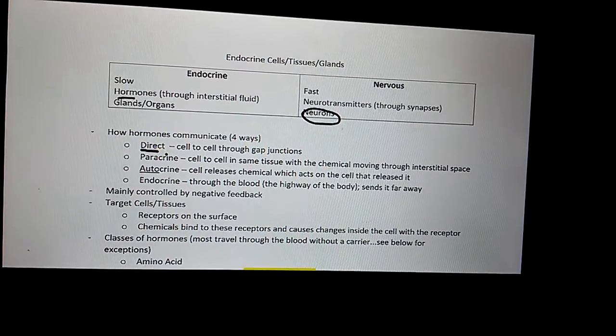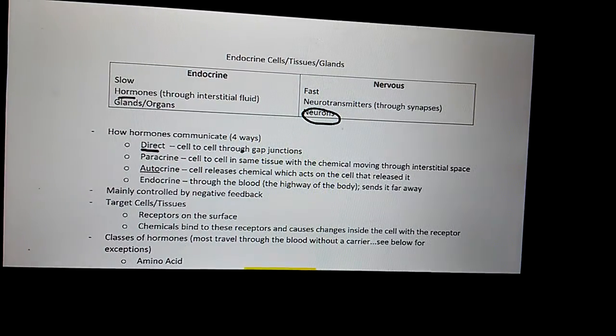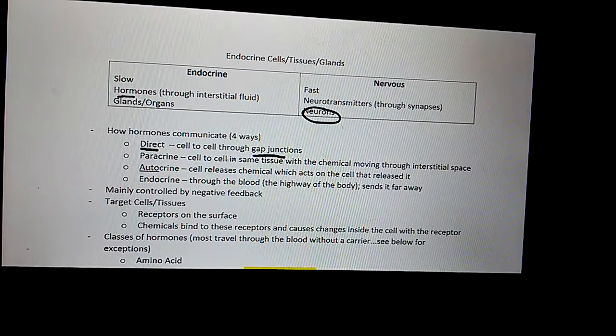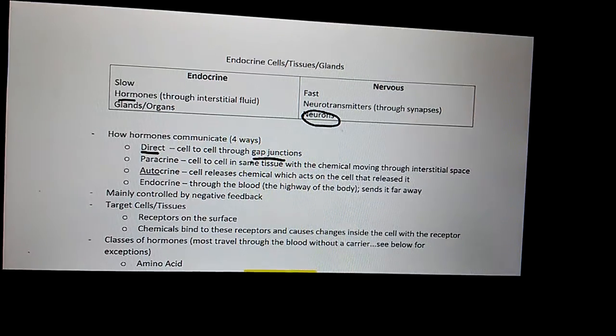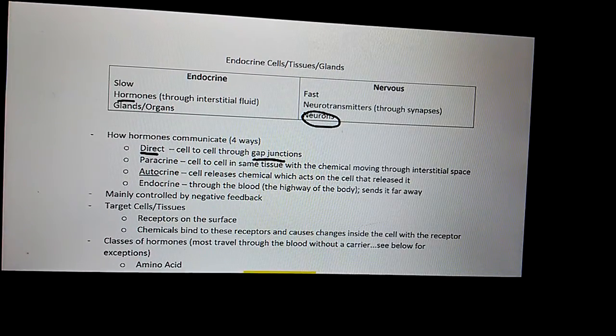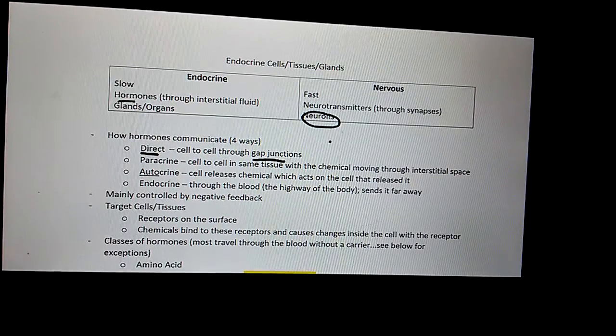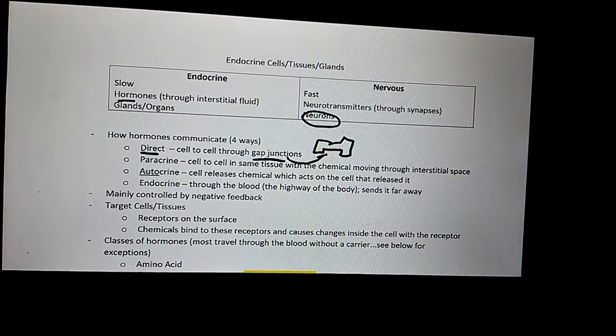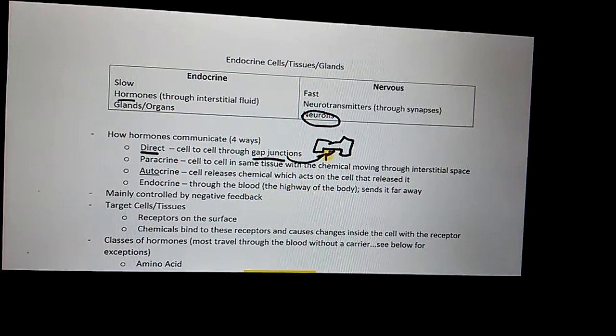There are 4 mechanisms of communication. Direct just means gap junction. So what does direct mean? Gap junction. In gap junctions, does it pass outside the cell or between 2 cells? Between 2 cells. Remember, this is the gap junction, guys. This little area right here. So what's gap junctions? Direct.